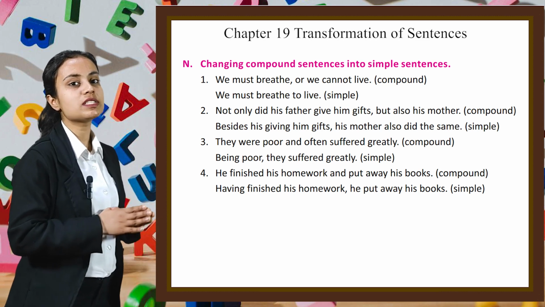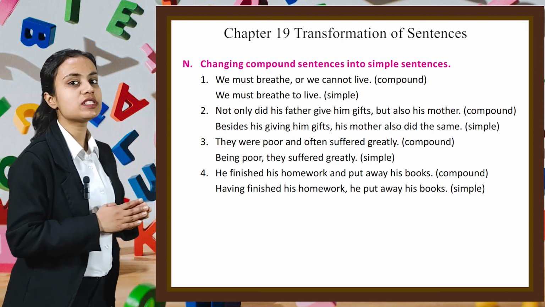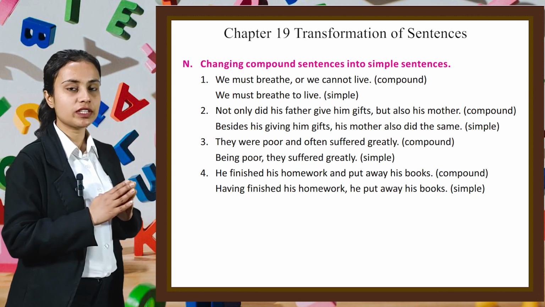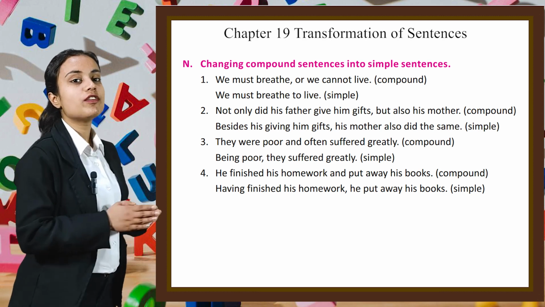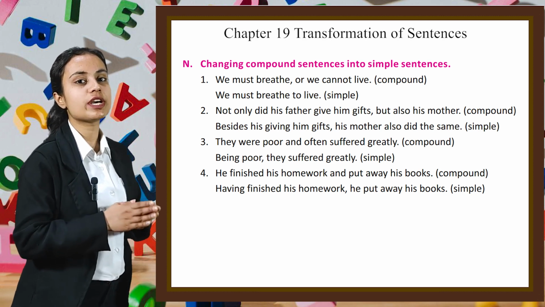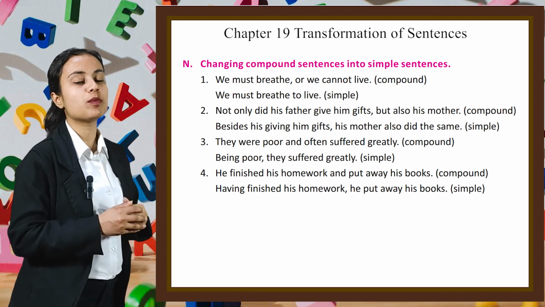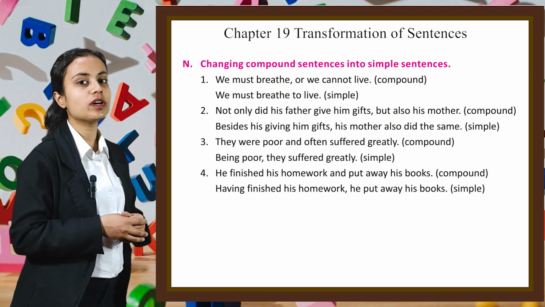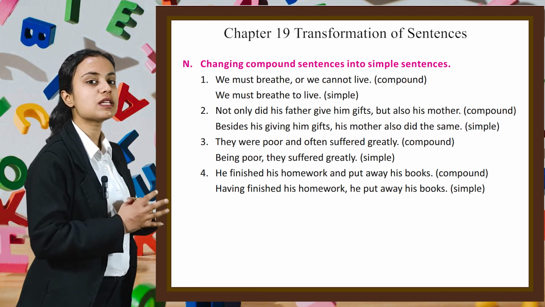Third example is, they were poor and often suffered greatly, is a compound sentence. Being poor, they suffered greatly, is a simple sentence. Fourth example is, he finished his homework and put away his books. It is a compound sentence. Having finished his homework, he put away his books, is a simple sentence.